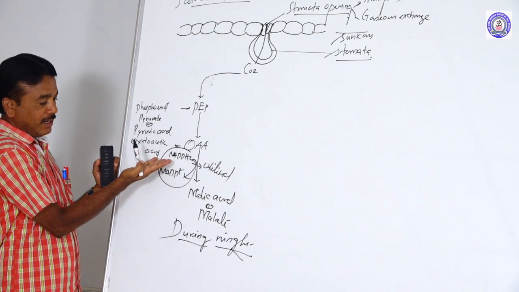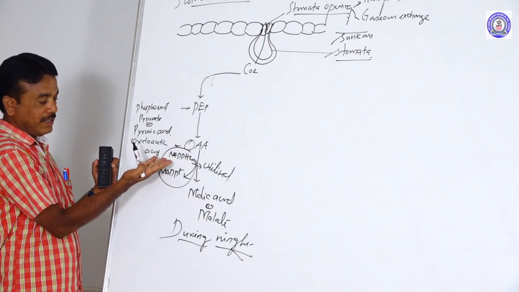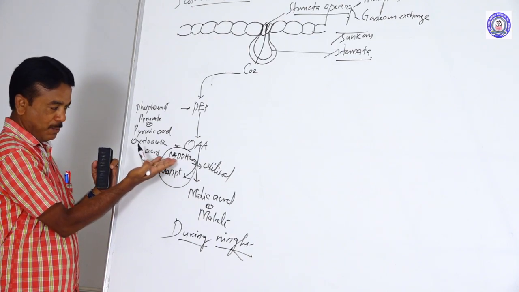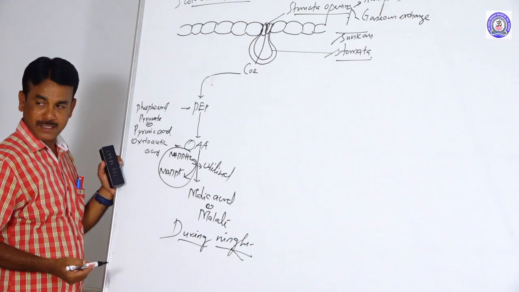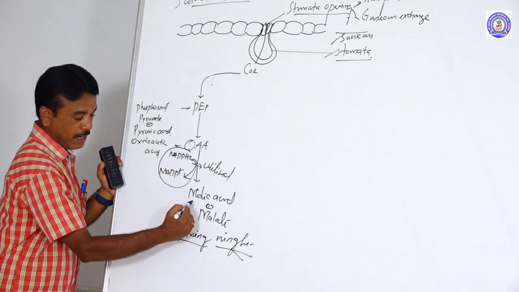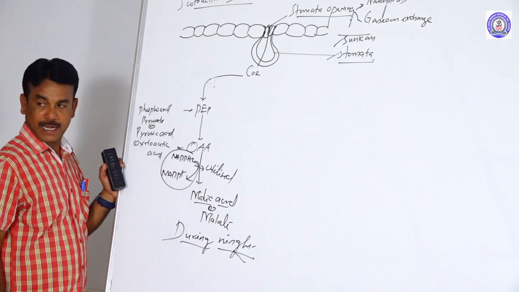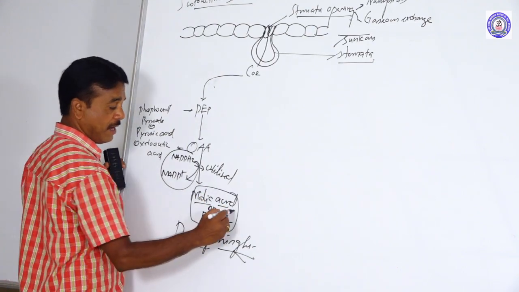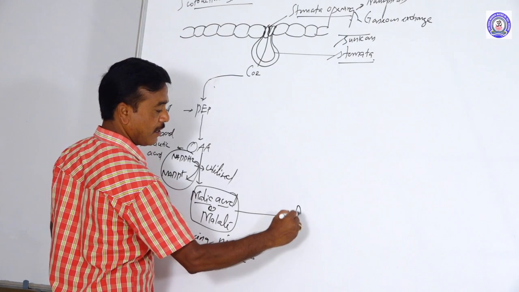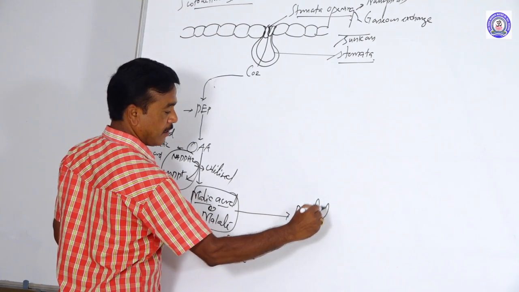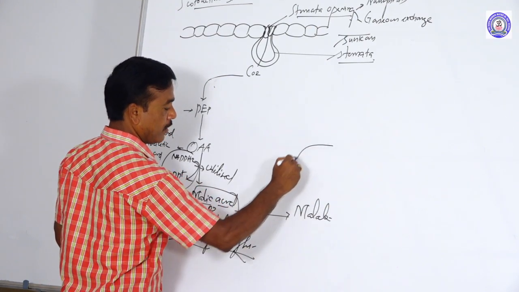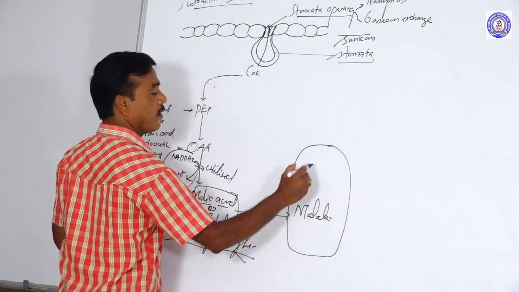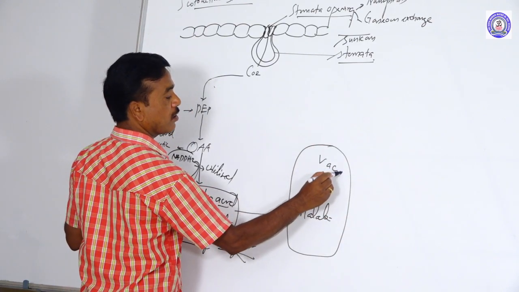So utilizing the end product of light reaction, NADPH2 is converted into NADP plus, and it forms malic acid, also called malate. After formation of malic acid or malate, the malate is stored in vacuoles.